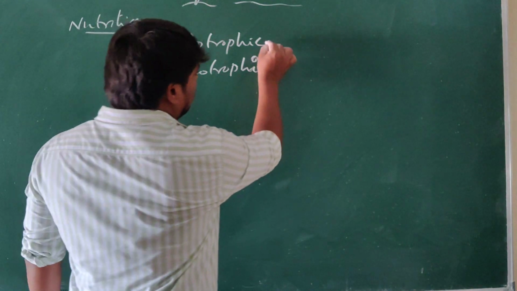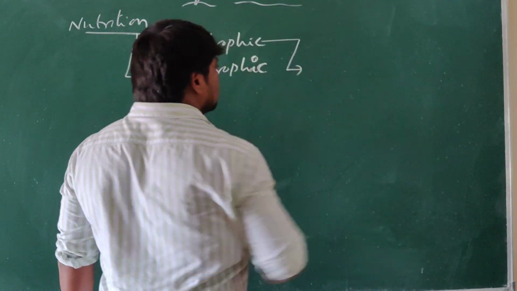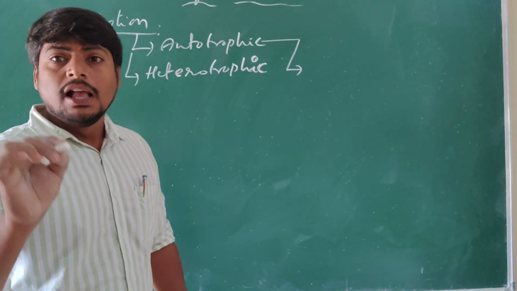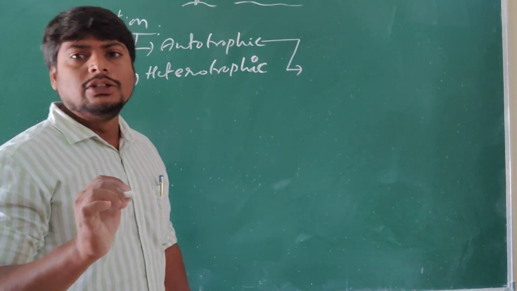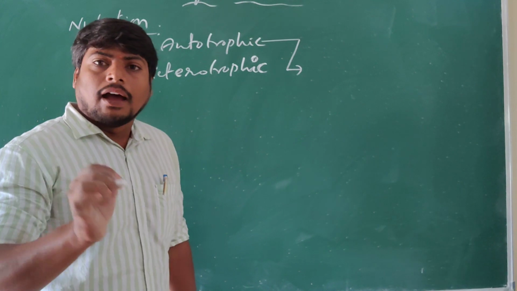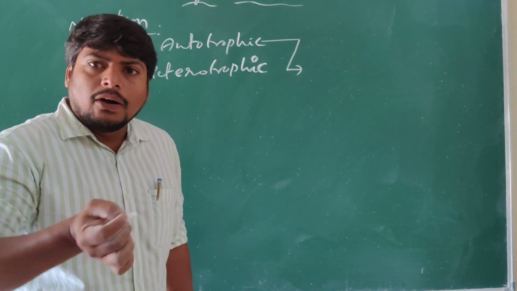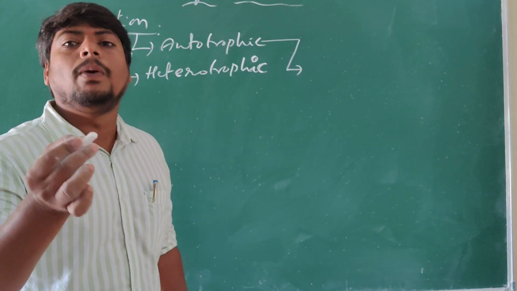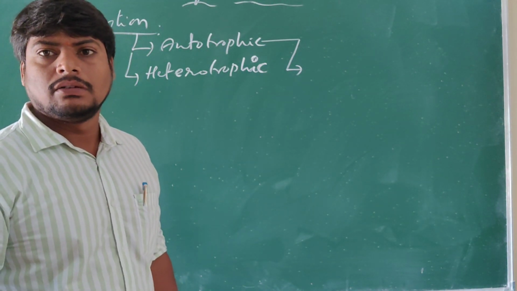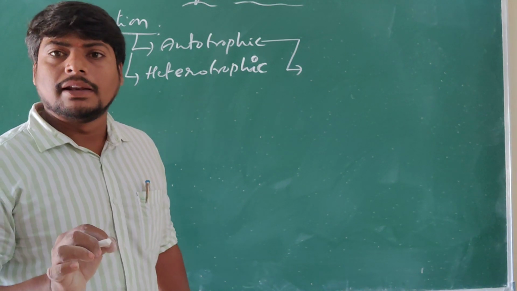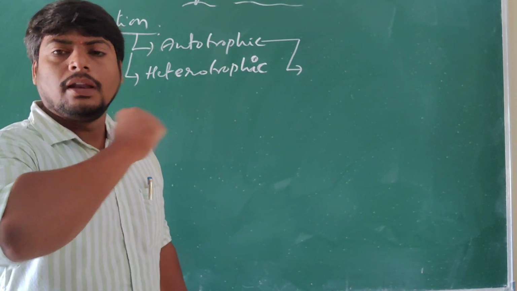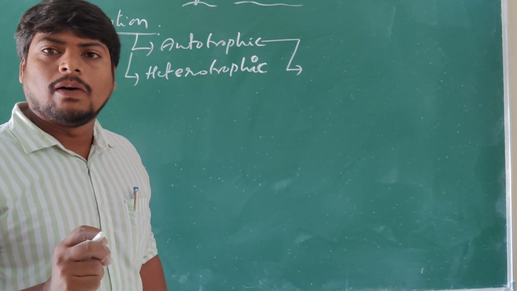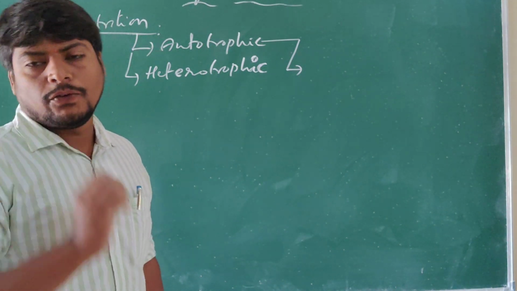Here, if you observe, autotrophic is self-preparation of their nutrients. So, what is happening here? The organisms are able to synthesize their own food by using simple raw materials. What are they using? Simple raw materials, like those available in the atmosphere, and that mode of nutrition we call the autotrophic mode of nutrition.